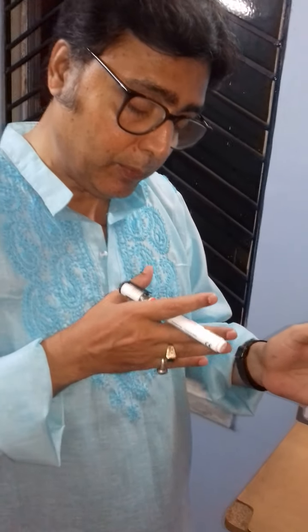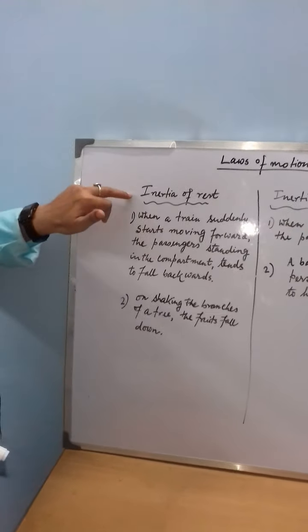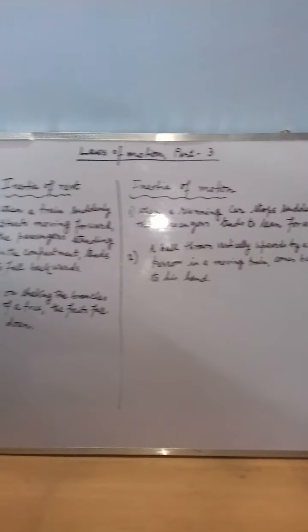So last day we discussed inertia. Inertia is the property by virtue of which if an object is in the state of rest, it remains in the state of rest, or if an object is moving in a particular direction, then until and unless an external force is applied on that object, it will keep moving in that direction. So this is the property of inertia. Now we are going to discuss some common examples of inertia of rest and inertia of motion.